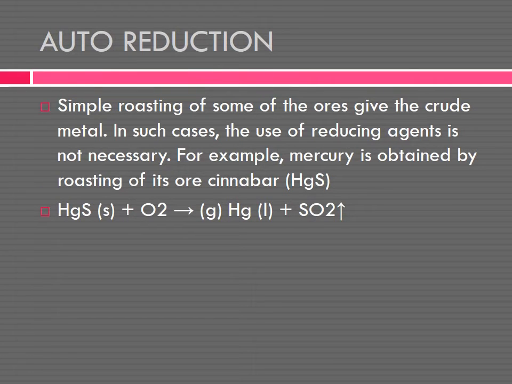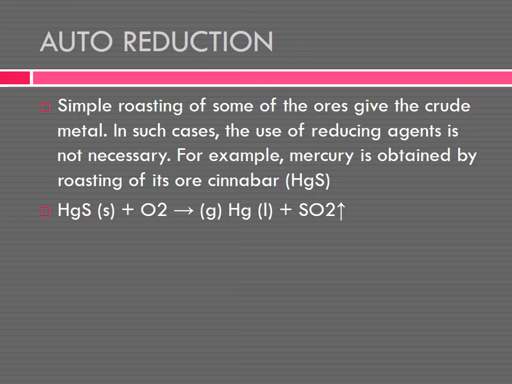Now auto reduction. What is auto reduction? Do you have any guess? Okay, I will tell. Simple roasting of some of the ores gives the crude metal. We are roasting the ores. What is roasting? Roasting means conversion of sulfide ores, isn't it?